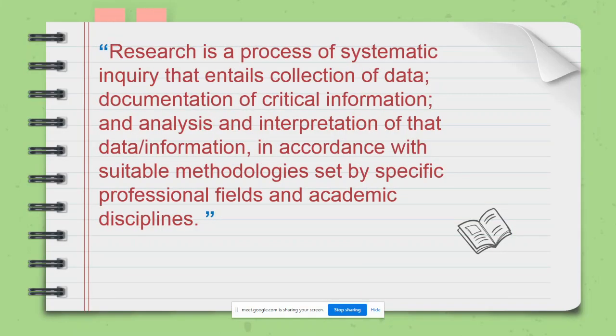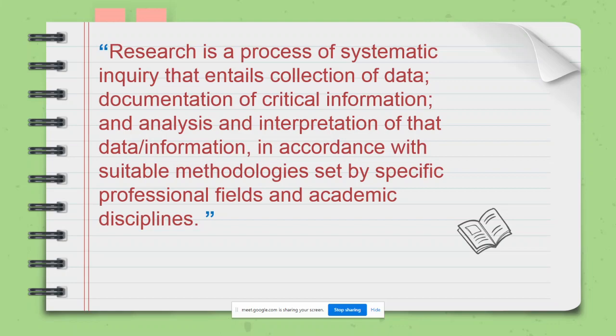So what does the definition say? Research is a process of systematic inquiry that entails collection of data, documentation of critical information, and analysis and interpretation of that data and information in accordance with suitable methodologies set by specific professional fields and academic disciplines. So it is a systematic inquiry. Inquiry means we are trying to find out something. Now, what does that entail, what does it comprise?